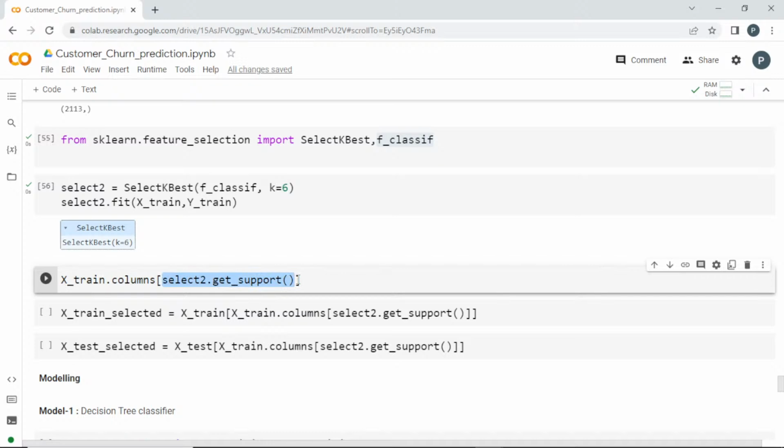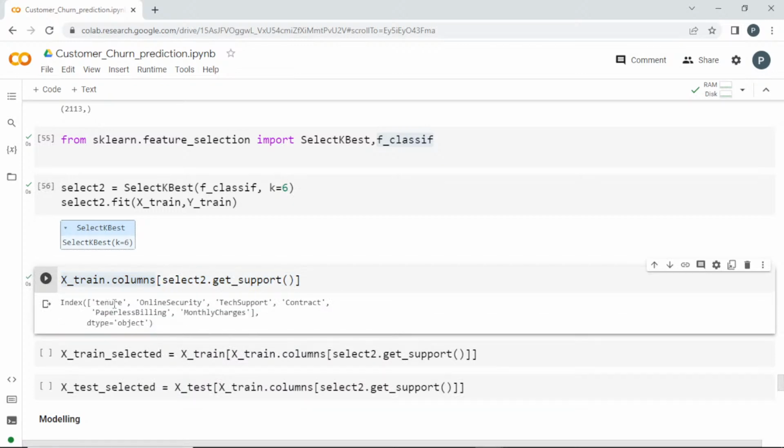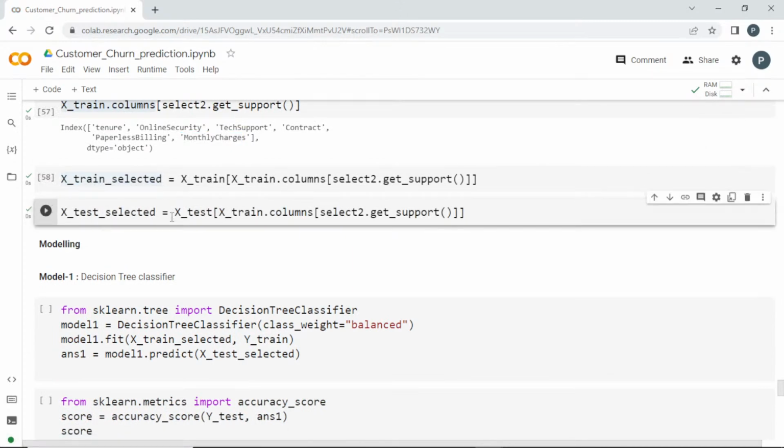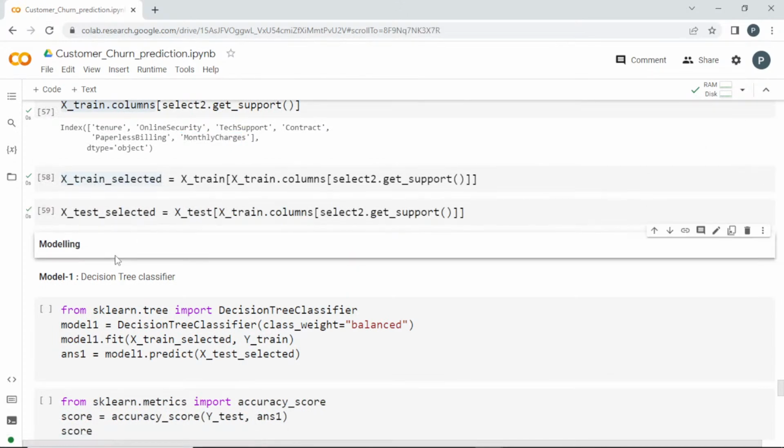This get_support will give me a boolean value. So if I pass it in the columns, I can get the important 6 column names, which are tenure, online security, tech support, contract, paperless billing, and monthly charges. So I'll separate the x_train_selected and x_test_selected. So now we go into modeling.